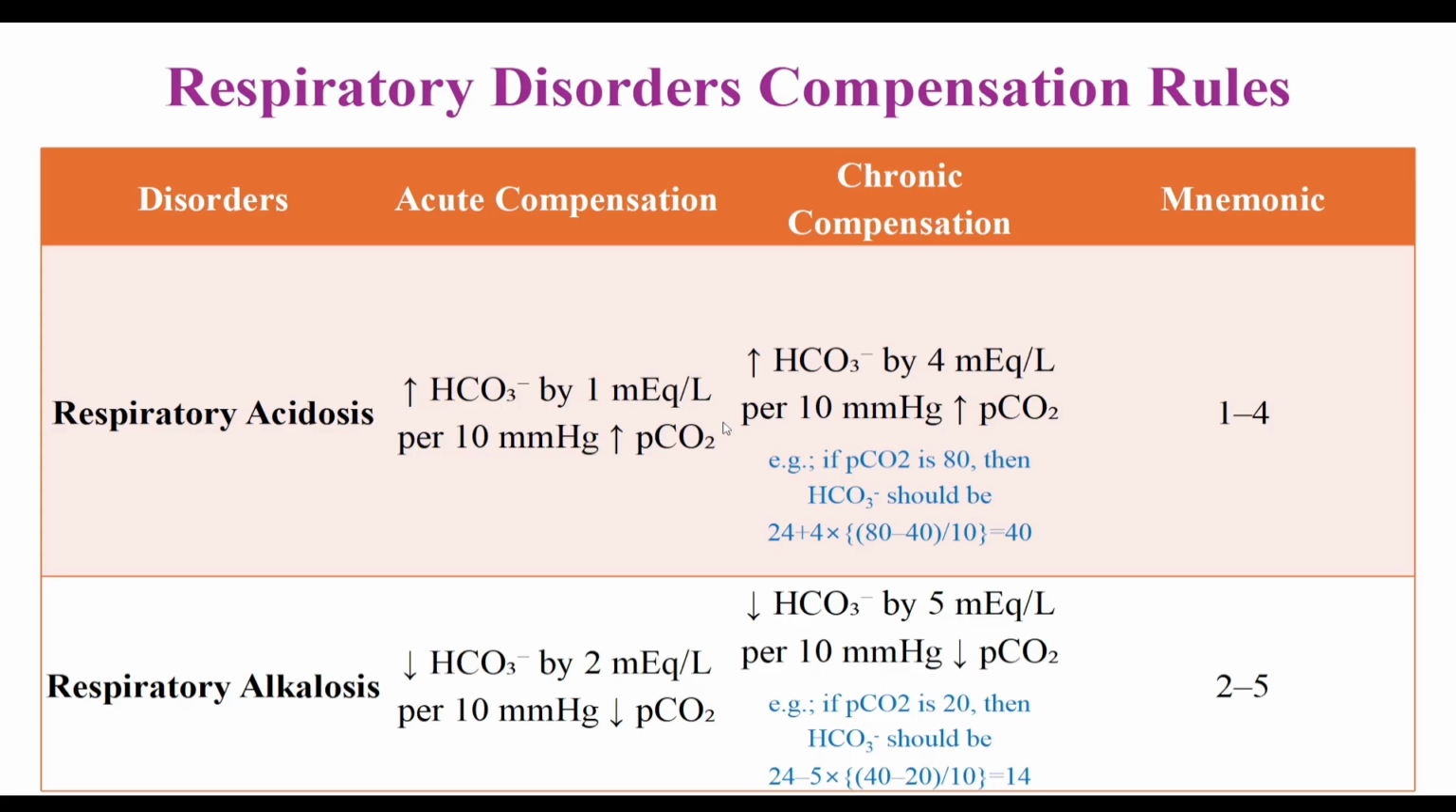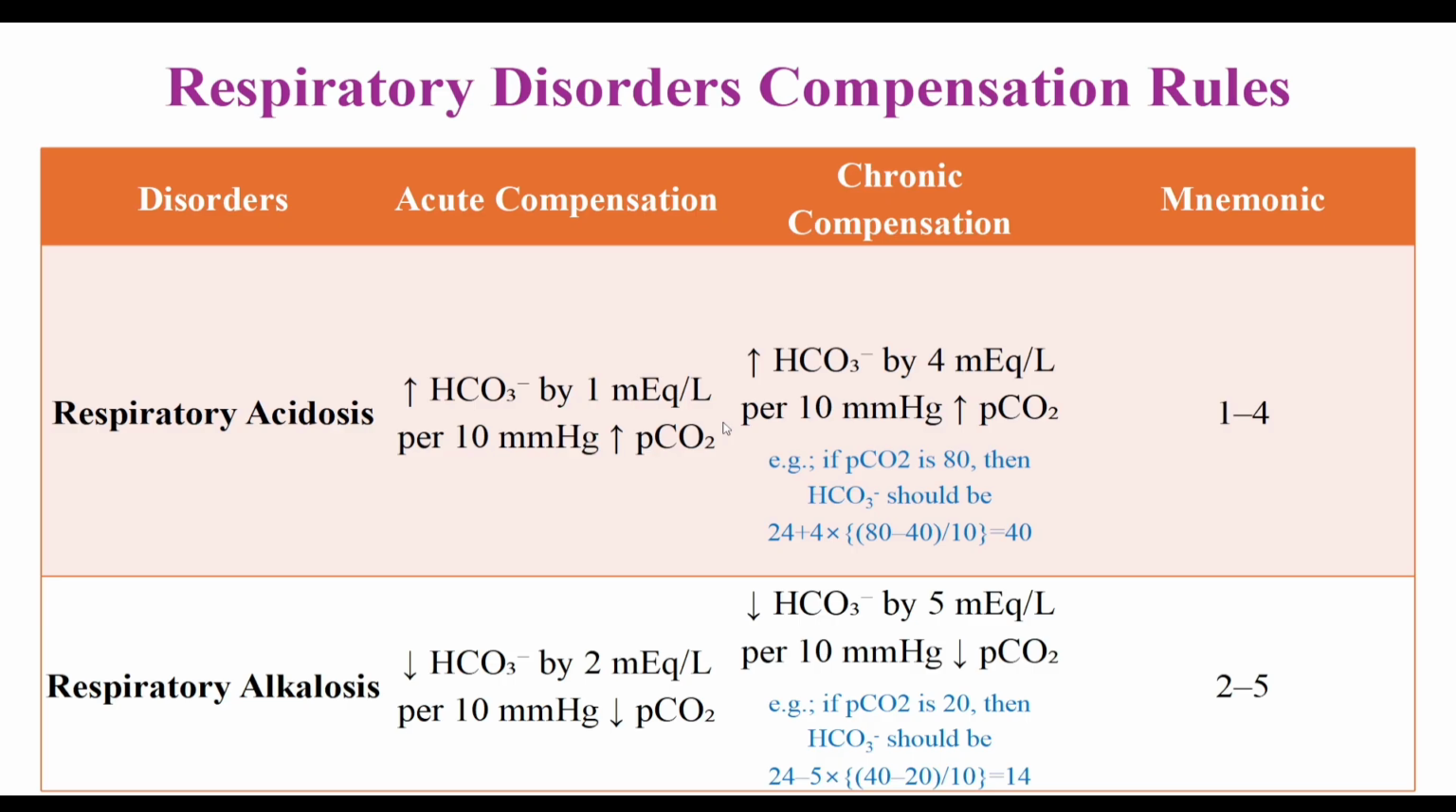For respiratory acidosis, in acute case, bicarbonate increases by 1 millimole per liter per 10 millimeter of mercury increase in PaCO2 level, and in chronic case, bicarbonate increases by 4 millimole per liter per 10 millimeter of mercury increase of PaCO2 level. So you can remember it as 1 for acute and 4 for chronic respiratory acidosis.